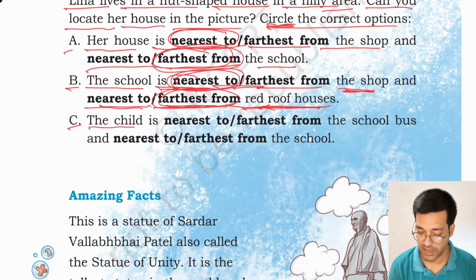C. The child is nearest to or farthest from the school bus. If you have seen the picture, the child is nearest to the school bus and farthest from the school.